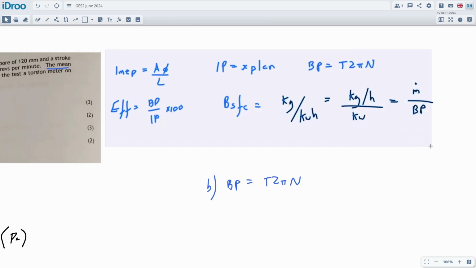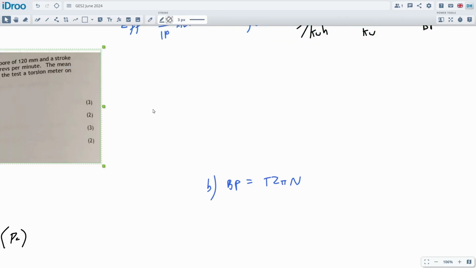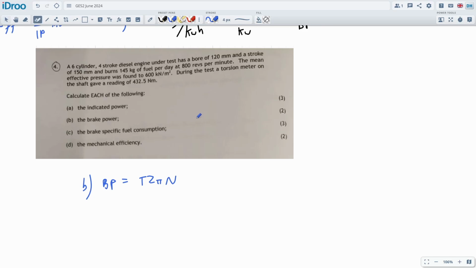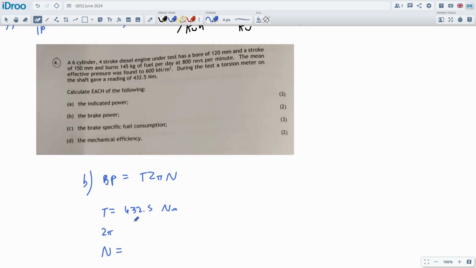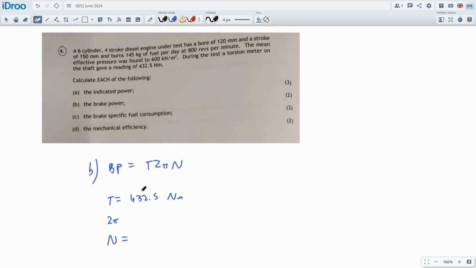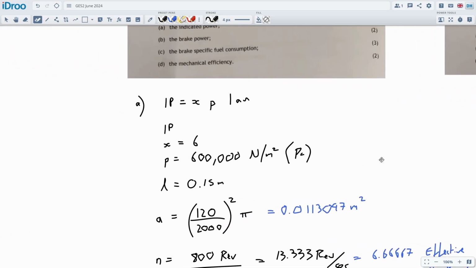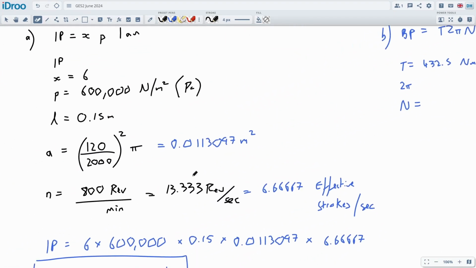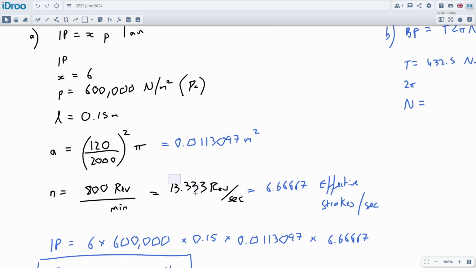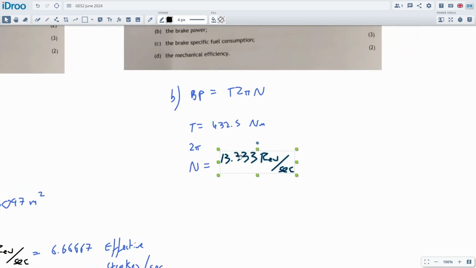Let's get the question over here so we can see it. I'll just scoot these up and out of the way. Here's the question. So can we get the data from here? The torque is given here as 432 Newton meters. Okay, so T is equal to 432.5 Newton meters. 2 pi is just 2 pi, not going to change, and this N is the number of revolutions per second. We don't care about effective strokes for this one. It's a little bit different from that N over there. It's not the same. So we're just going to use this number here, because this is how many revolutions per second we have. So let's just pop that in.